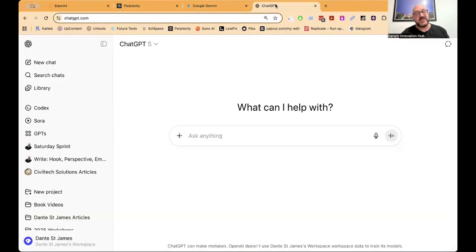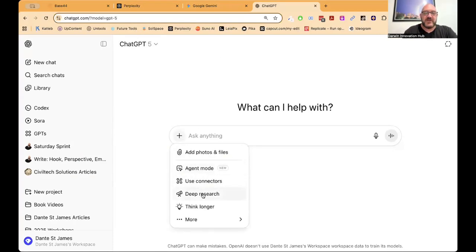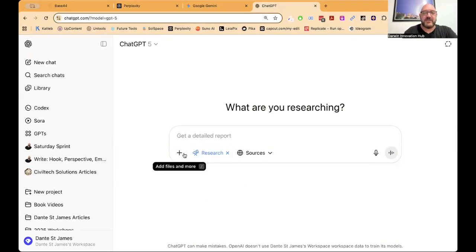I'm going to start though with ChatGPT, because when we're trying to build some software, the first thing we need to do is a bit of research. You would have noticed that ChatGPT 5 came in, and now they've got GPT-5 Pro, which is the research grade intelligence. But we're not going to use the research grade. I think we can just work with their regular model. What we're going to do is some deep research here, selecting that from the plus sign, and then we're going to find out a bit about what we need.